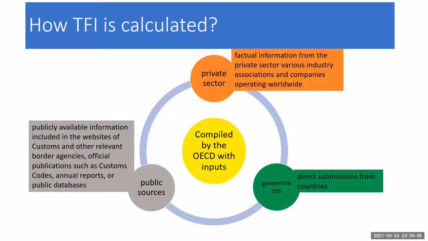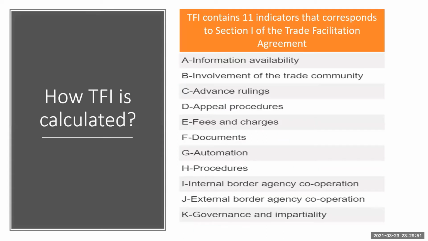So, how is TFI calculated? It is compiled by the OECD with inputs from public sources, essentially the information which is available publicly on the websites of customs and other relevant border agencies, and official publications such as customs annual reports or public databases. Also from the private sector, which contains factual information through various industry associations and companies operating worldwide. And lastly, from governments through direct submission from various countries.